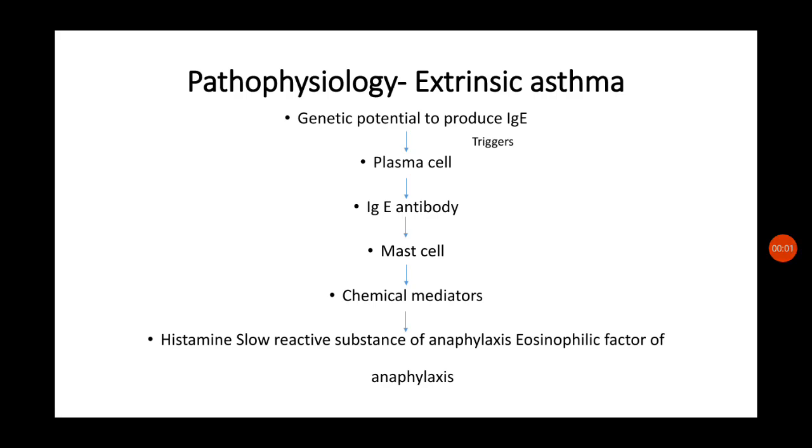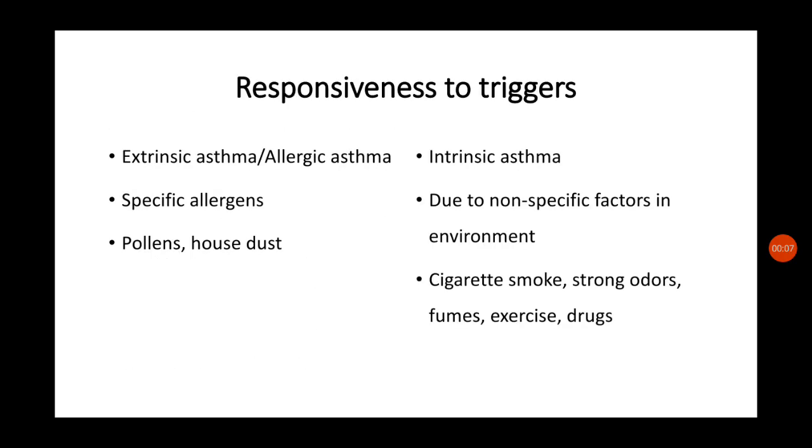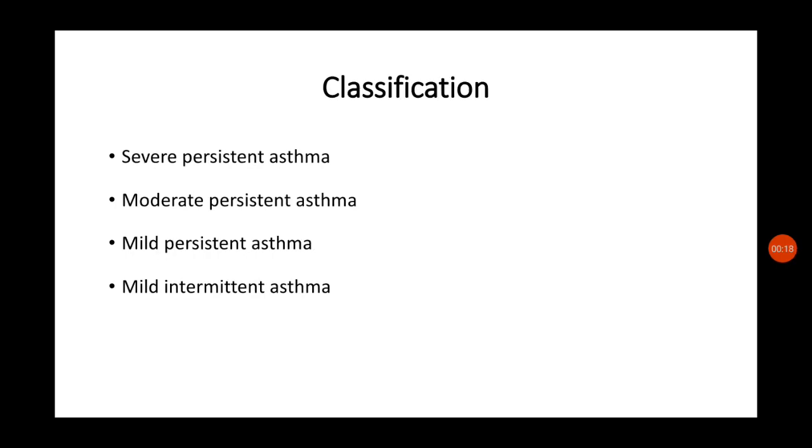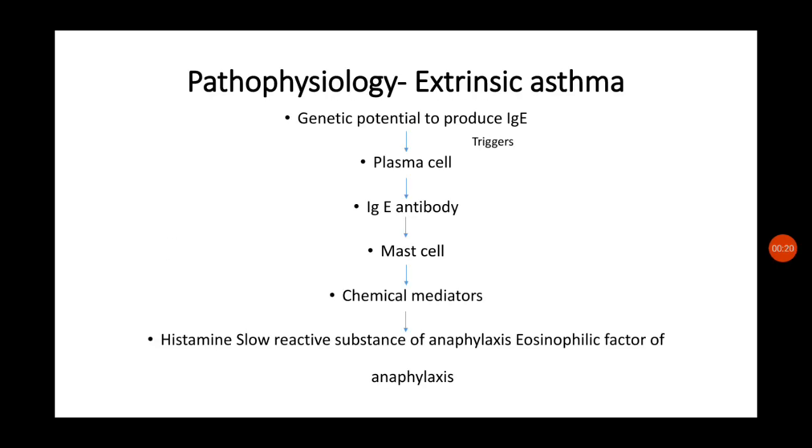Next we can see the pathophysiology of asthma. As we already discussed, there are two types of asthma, and the pathophysiological changes, or how the disease condition happens, in extrinsic asthma is different from intrinsic asthma. So first we can see how extrinsic asthma occurs in a person.